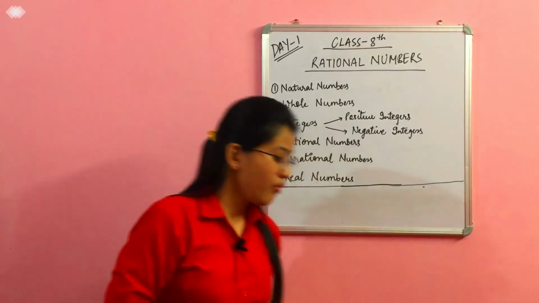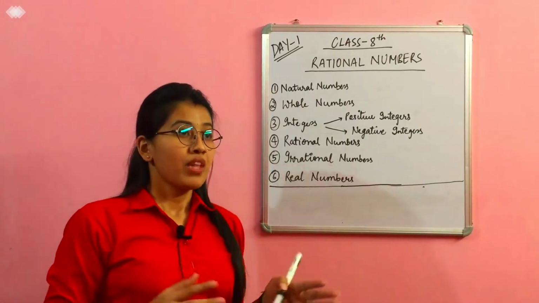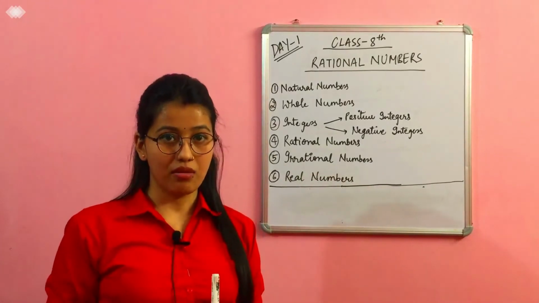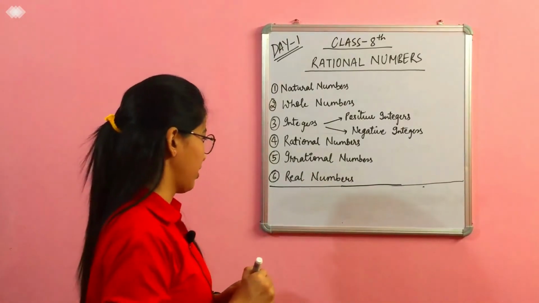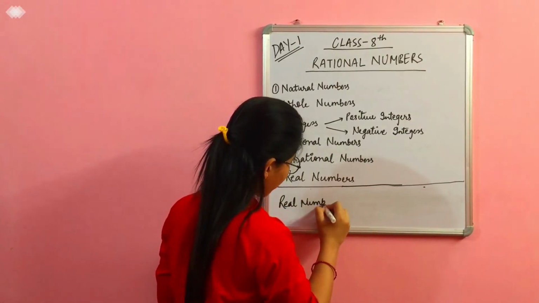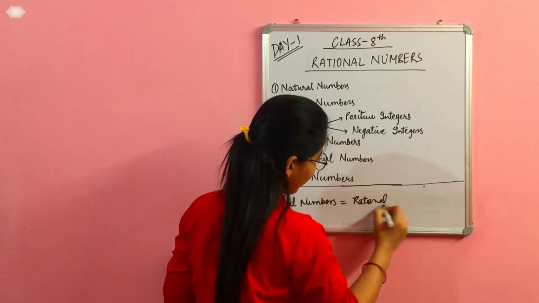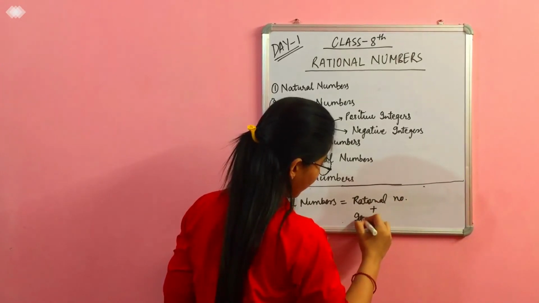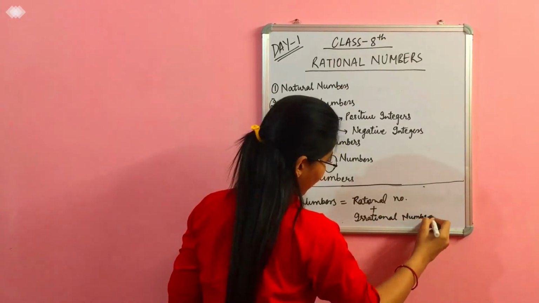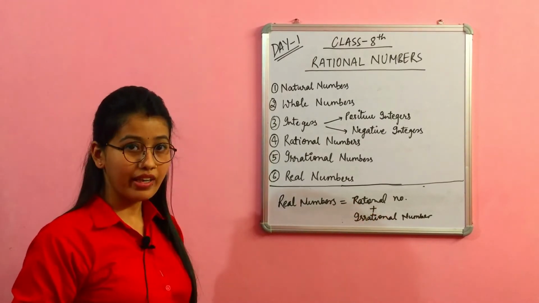If I tell you the definition of real numbers, you can say that it consists of rational numbers as well as irrational numbers. So let's make the number system. We can say that real numbers is equal to rational numbers plus irrational numbers.